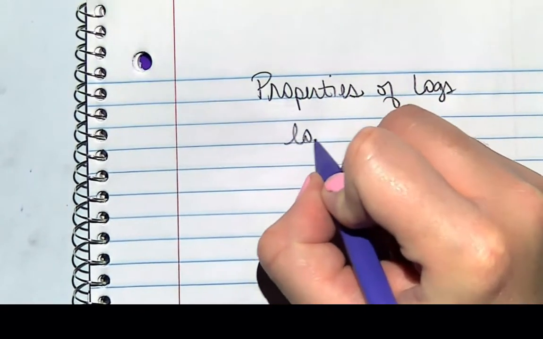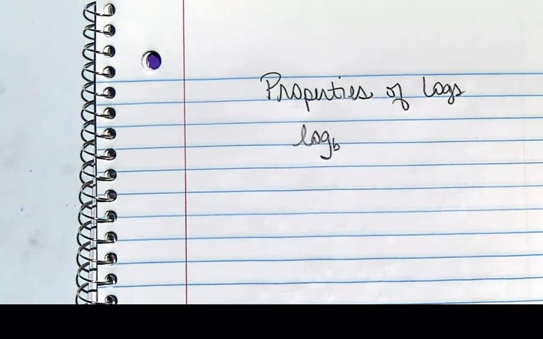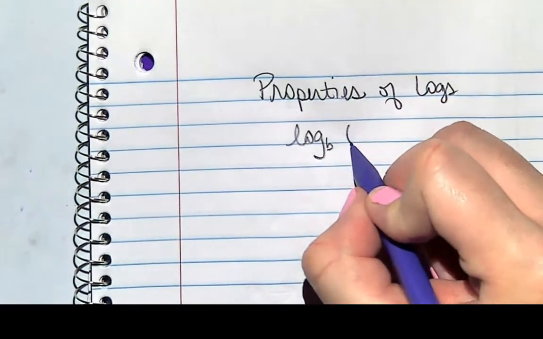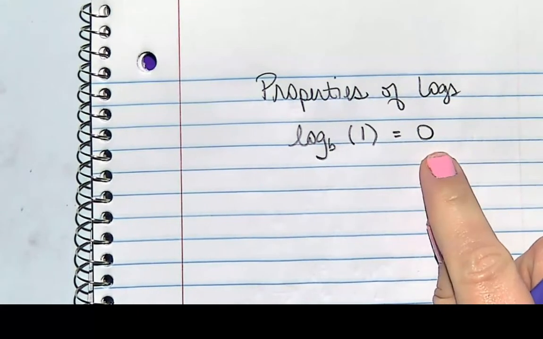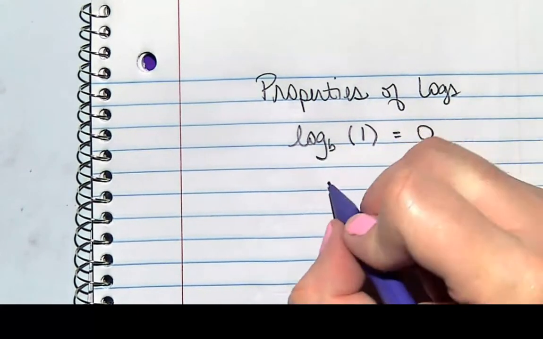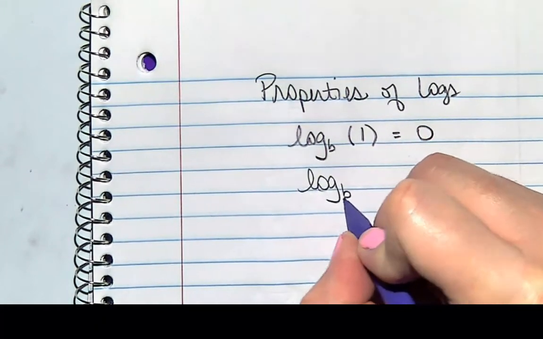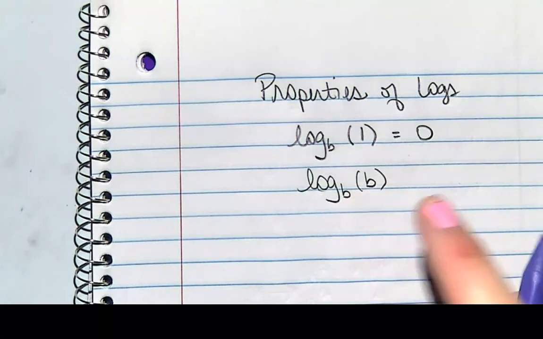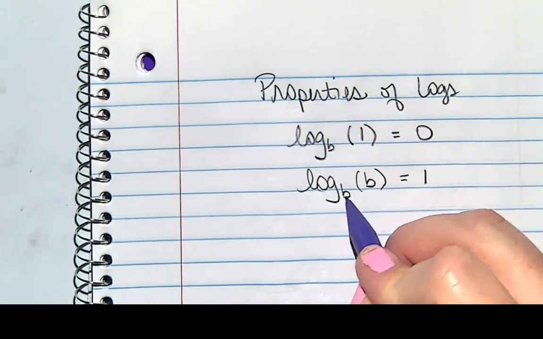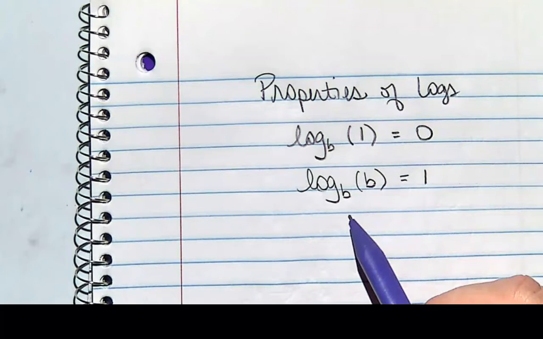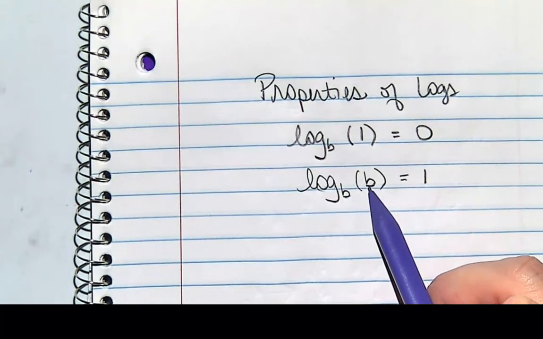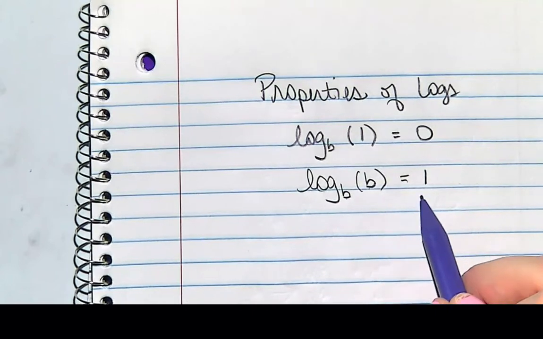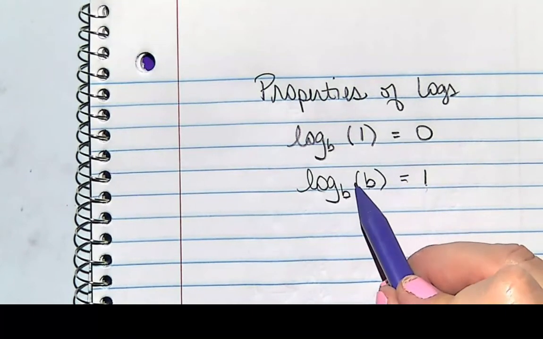If I have a log, I don't care what the base is, so I'm going to put a base of b. It could be e, it could be 10, it could be 35, I don't care. Whatever the base is, if your argument is 1, your answer is 0 immediately. Okay? Another property is if your base and your argument match, your answer is 1. So if this was log base 5 of 5, it would be 1. Why is that? Because 5 raised to the first power would give you 5.